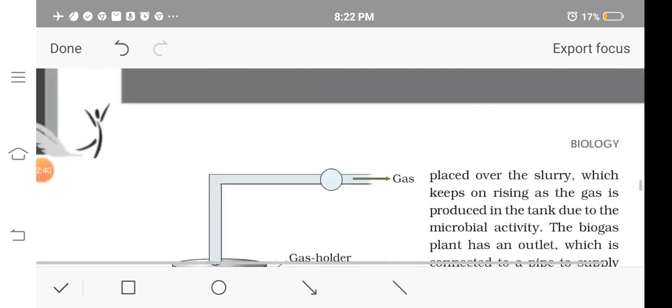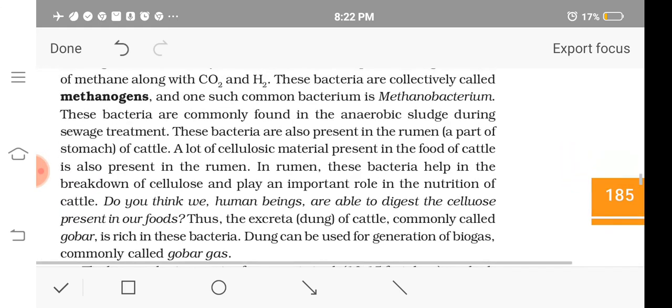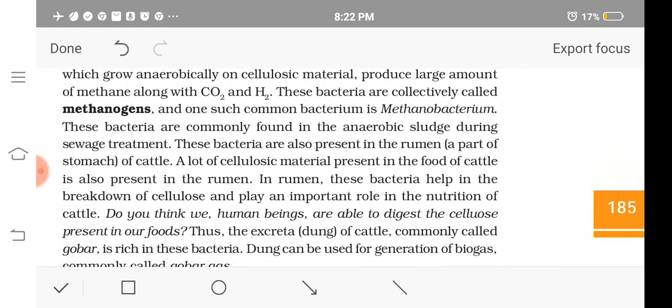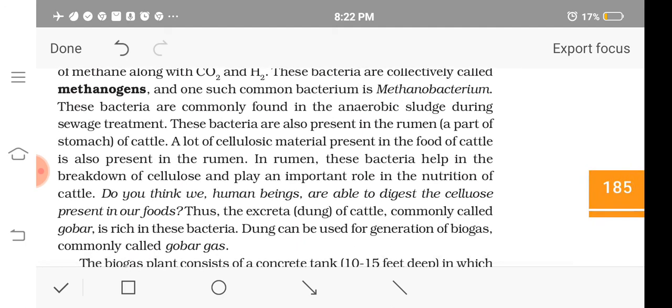So is it clear about biogas production and how microorganisms are used? The microorganisms mainly used are methanogens. One kind of methanogen is Methanobacterium, which can be found in anaerobic sludge during sewage treatment and also in the rumen of cattle. I hope this topic is clear to you.